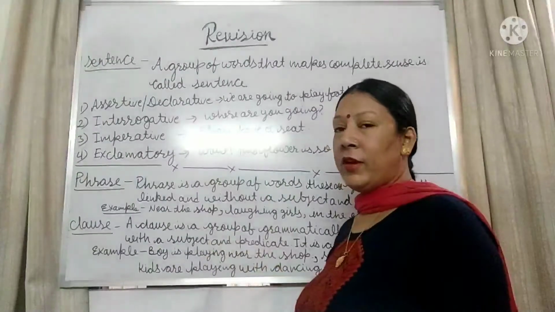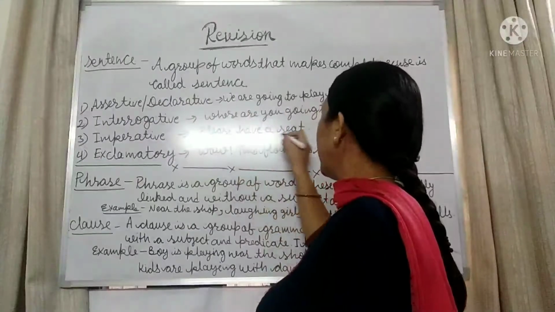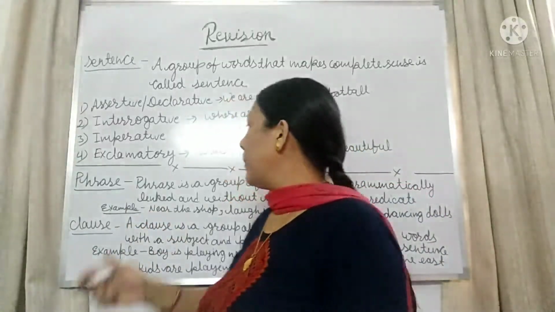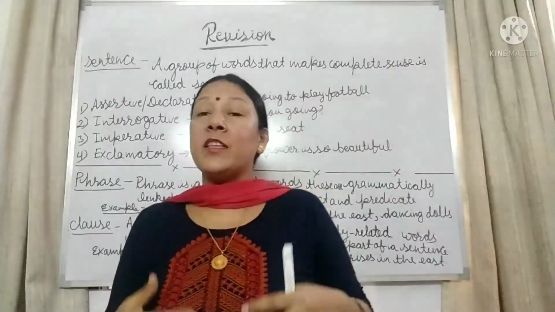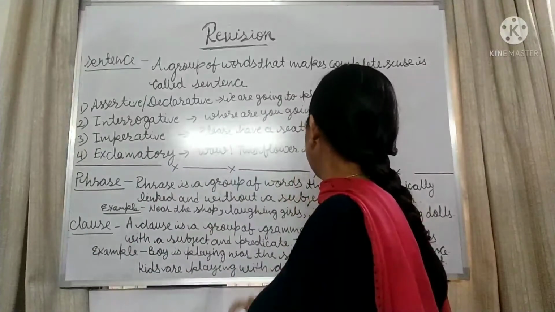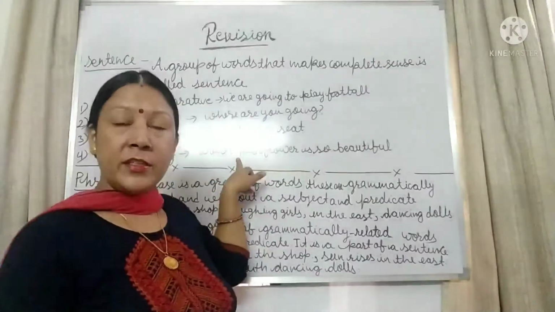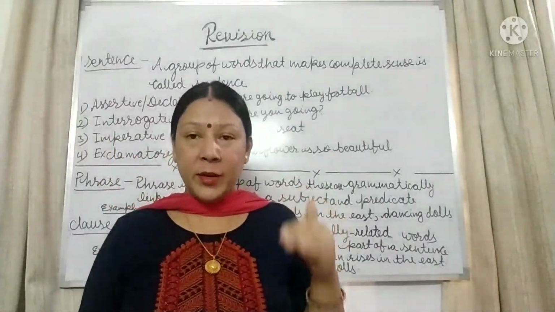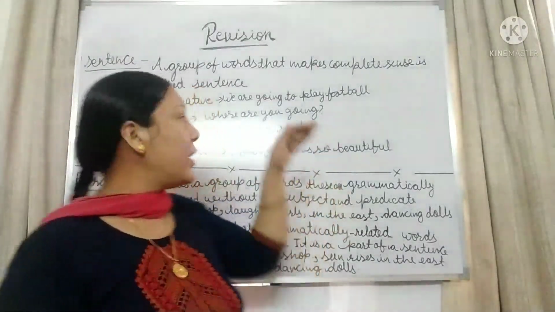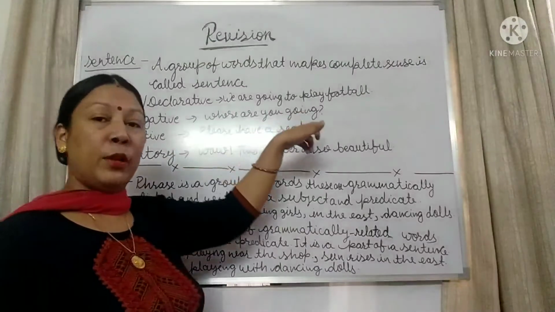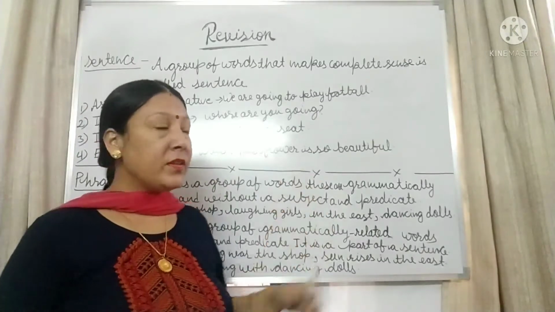Imperative: whenever you see a request, command or wish. Please have a seat. It's a request. Exclamatory sentence: in the sentence you will see an exclamation. Wow, this flower is so beautiful. It means that the exclamation mark is here. In an exclamatory sentence there will be an exclamation mark, and in an interrogative sentence there will be a question mark. So these are the sentences.